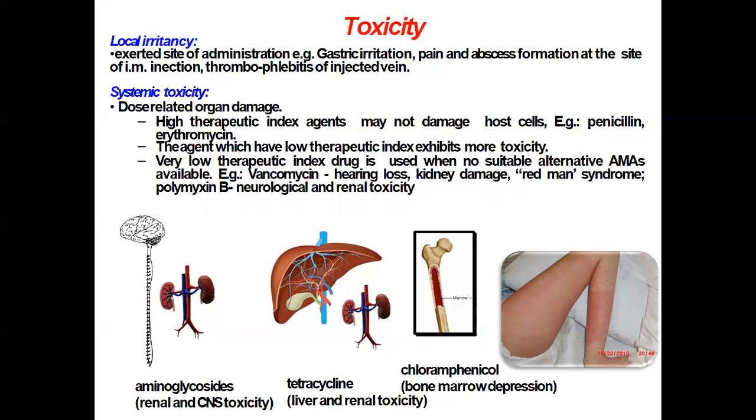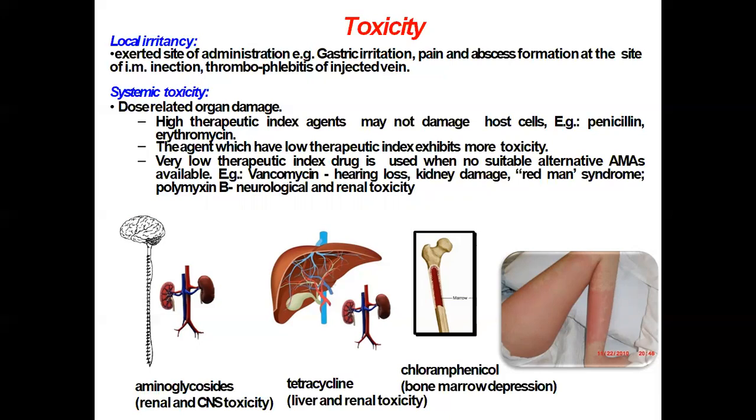Now the drugs which have a low therapeutic index are likely to produce more toxicity. These are aminoglycoside antibiotics. They cause eighth nerve damage. They may produce kidney damage also. Then another one is a broad spectrum antibiotic like tetracycline.